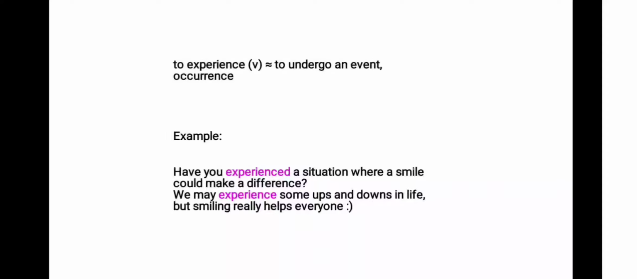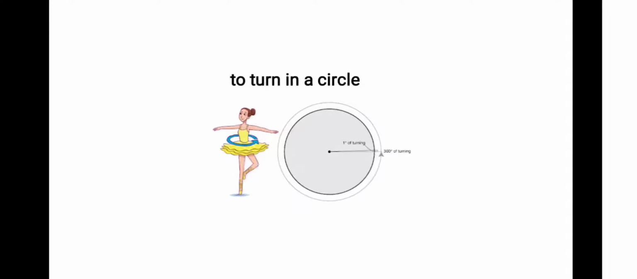Another example sentence. We may experience some ups and downs in life, but smiling really helps everyone. Well, again, it's like you undergo an event or a situation or an occurrence. Basically, that's what to experience means. Next one. Backward, forward. I think it's pretty clear from the picture, so I'll move on with the next one. To turn in a circle.